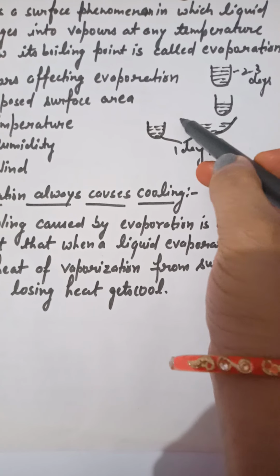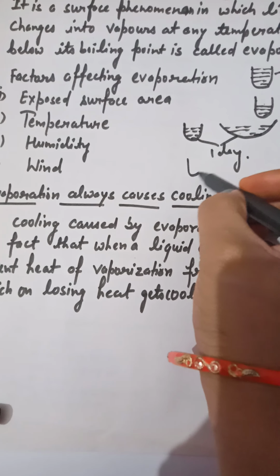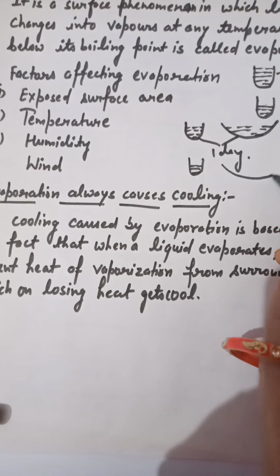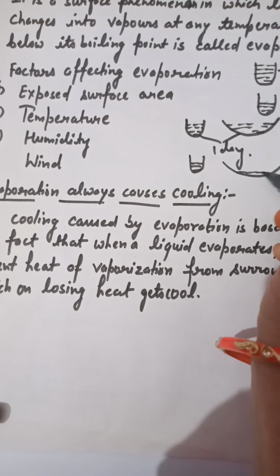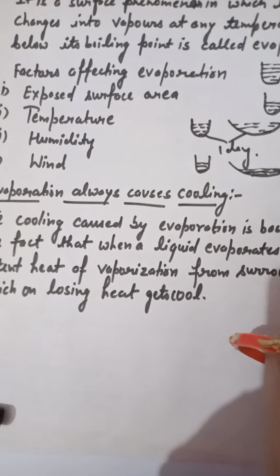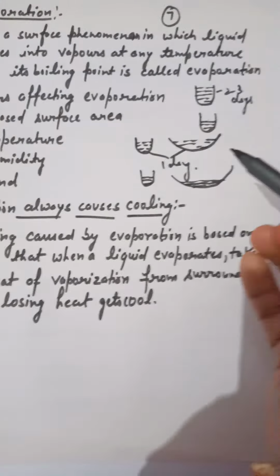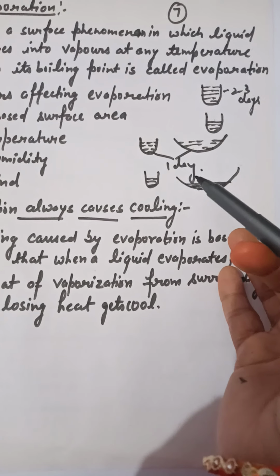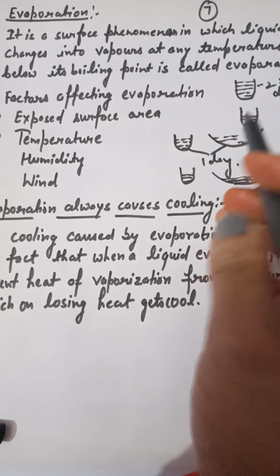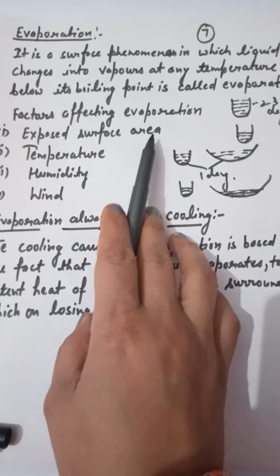evaporation takes place faster in the plate as compared to the cup. So the level of water in the cup is reduced like this, and the level of water in the plate is like this. Almost all the water evaporates from the plate as compared to the cup. So larger the surface area, more is the evaporation. Less the surface area, less is the evaporation. So evaporation directly depends on the surface area.